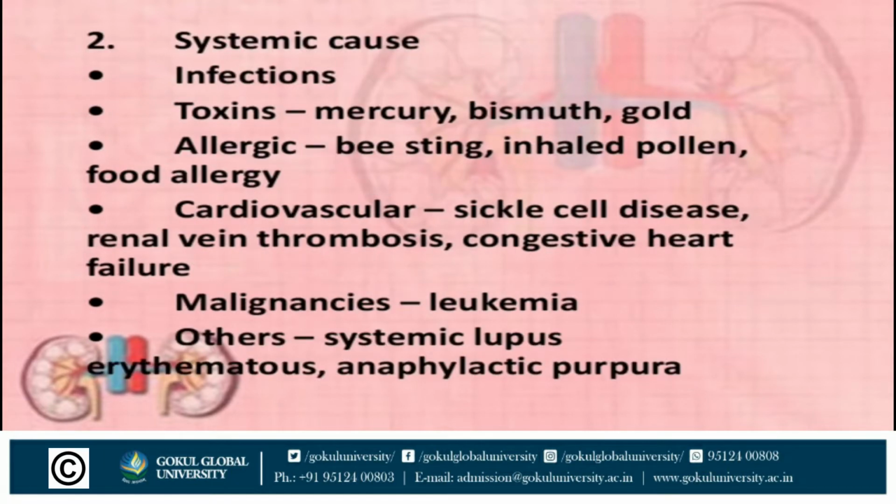Next, systemic causes. Systemic causes, first one is infection, second one is toxin, that is caused by mercury, bismuth and gold. Third one is allergic, bee sting, inhaled pollen and food allergy. Next, cardiovascular causes, in which sickle cell disease, renal vein thrombosis and congestive heart failure. Next one is malignancies, that is leukemia, and others include systemic lupus erythematosus and anaphylactic purpura.